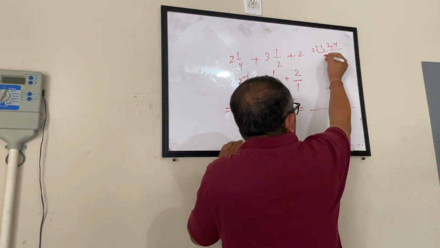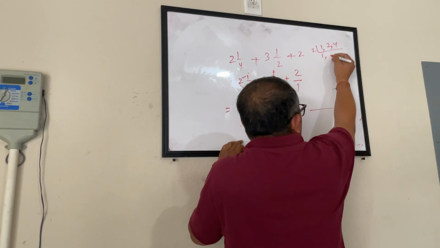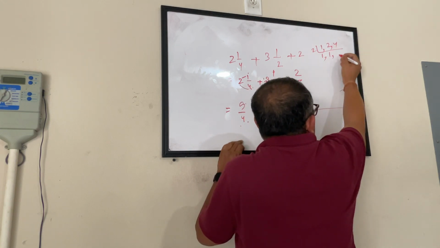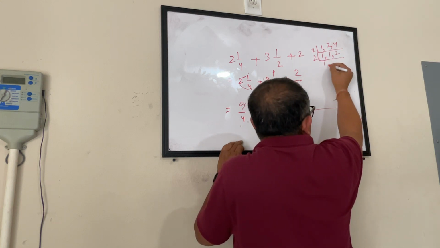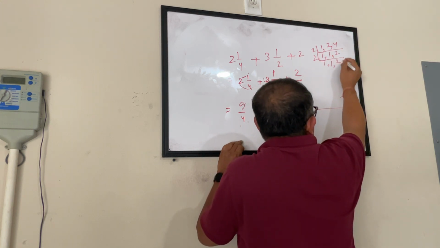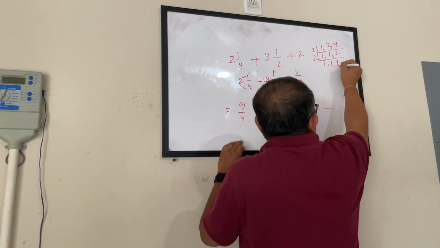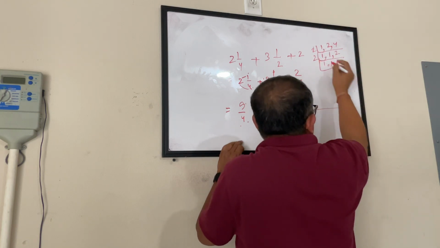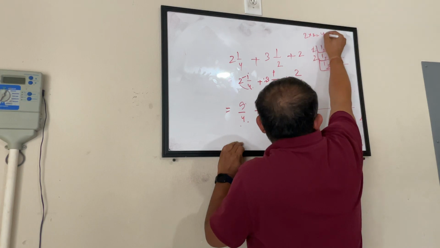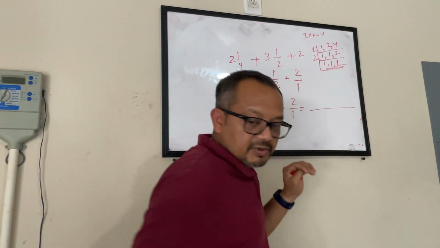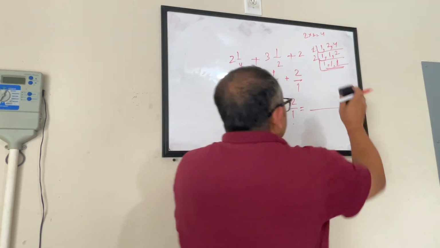Next smallest number is 2. So 1 is anyways there, 2 1 are 2. 4 comes in the table of 2, so 2 2 are 4. Next smallest number is 2. So 1, 1, 2 1 are 2. So I got my LCM 2 and 2 because this is all 1 now. So my LCM is 2 into 2, that is equal to 4. So we got the LCM as 4.